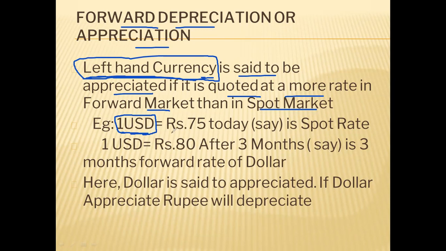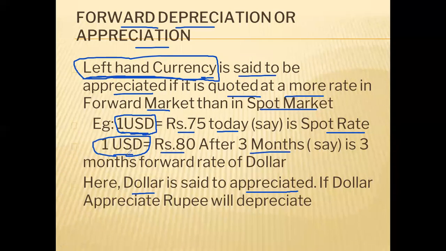Now see, 1 USD is equal to 75 today, spot rate. Okay, and 1 USD is equal to 80 after 3 months. Now the dollar price has increased, no? Today it is 75, after 3 months it is 80. So we will say that the dollar has appreciated. Okay, if the price of the currency increases, the price of which currency? The left hand side currency you have to see. Okay, so if the left hand side currency is more in the forward market than in the spot market, then we will say it is appreciated.